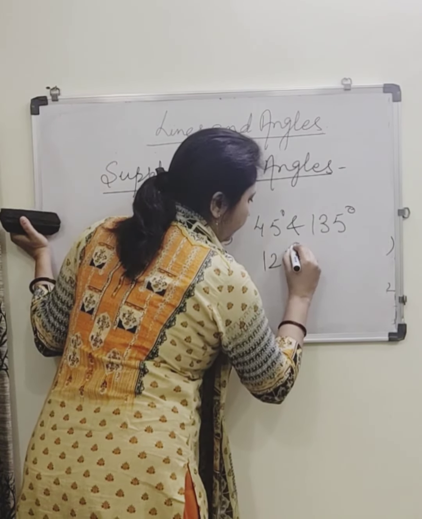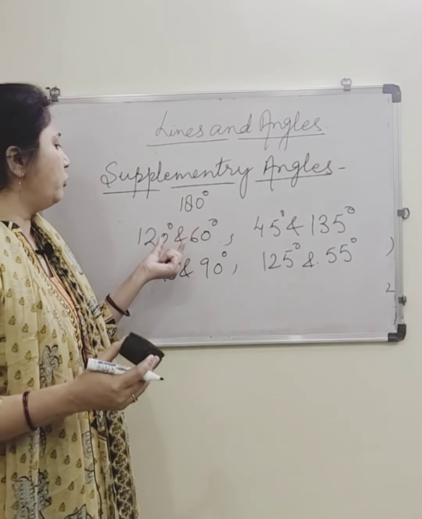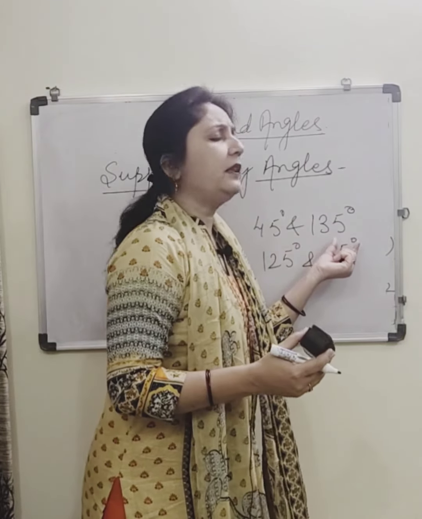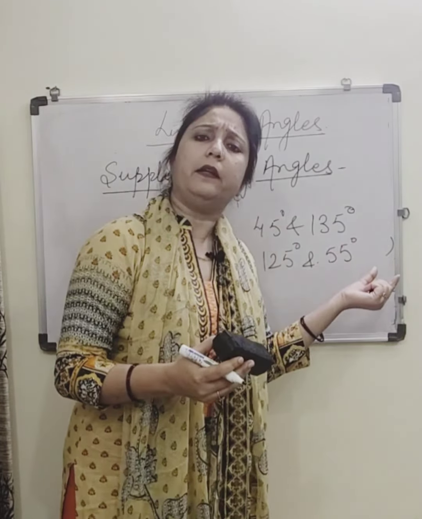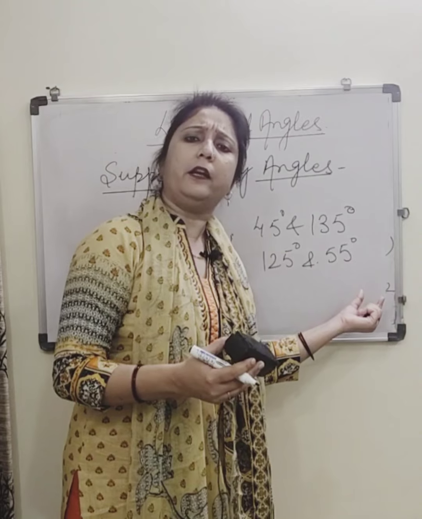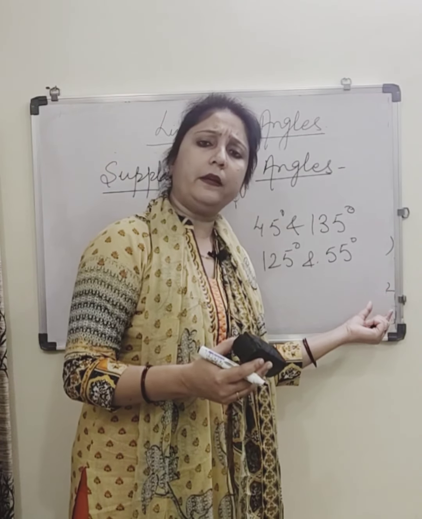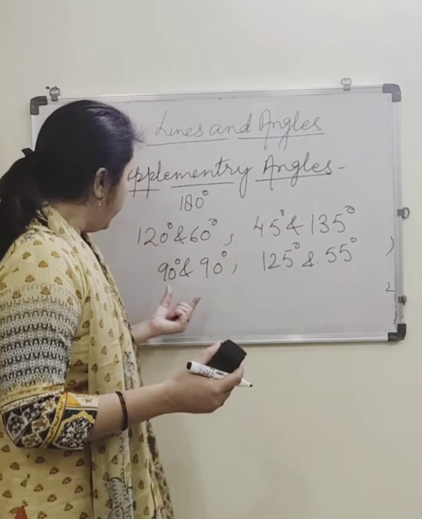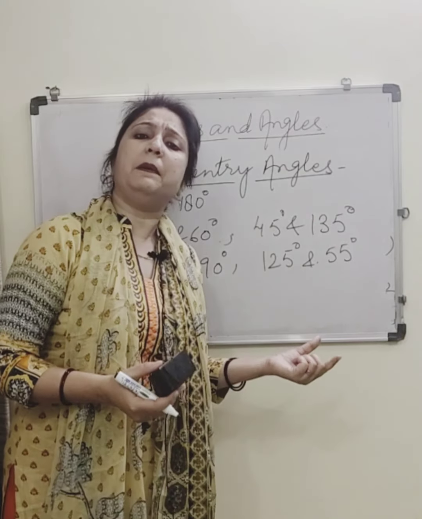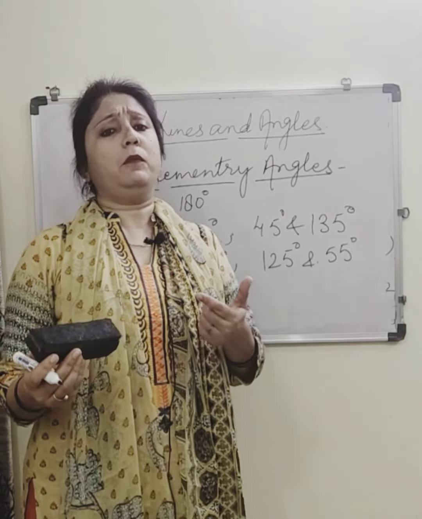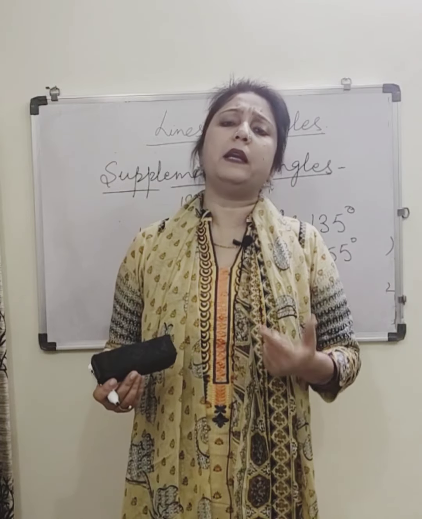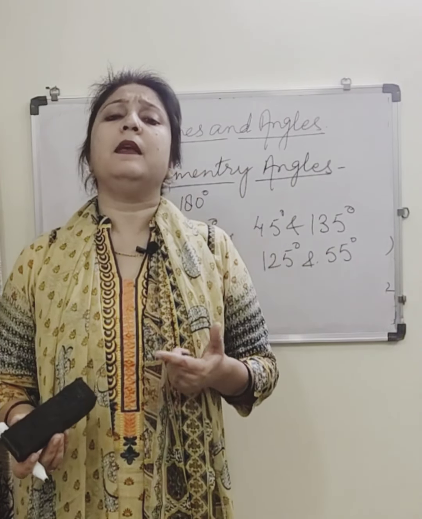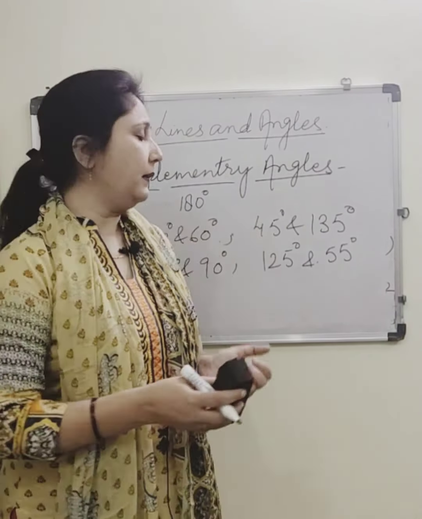These are all examples of supplementary angles, because you simply add 120 plus 60 is 180 degrees, so supplementary. 45, 135, 180 degrees, supplementary angle. 125 and 55 degree, again 180 degree. Their sum will be 180 degrees, so it is supplementary angles. 90 plus 90, supplementary angles. So any two angles whose sum is 180 degree, they are known as supplementary angles.